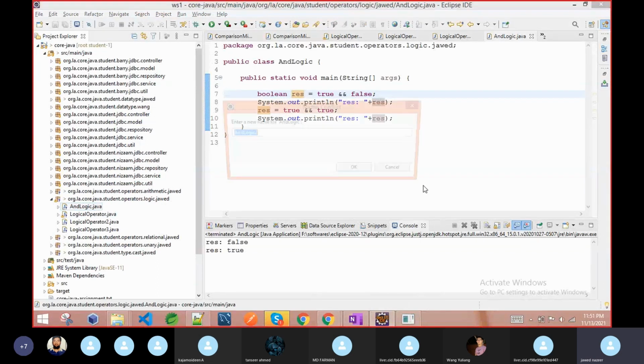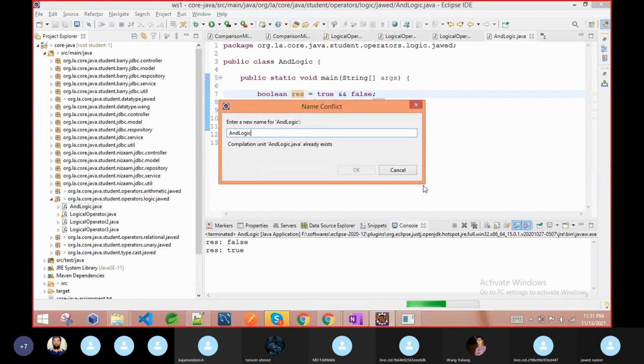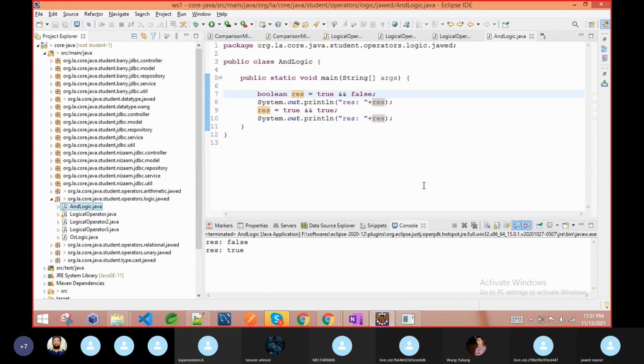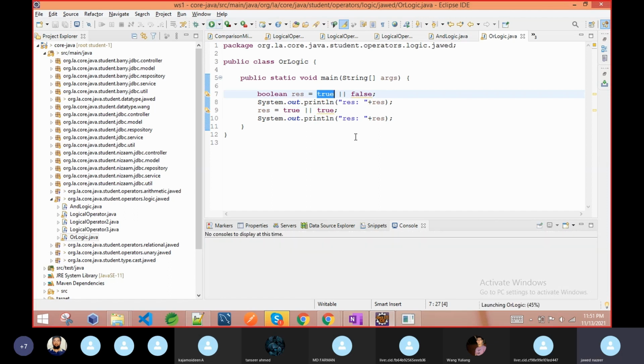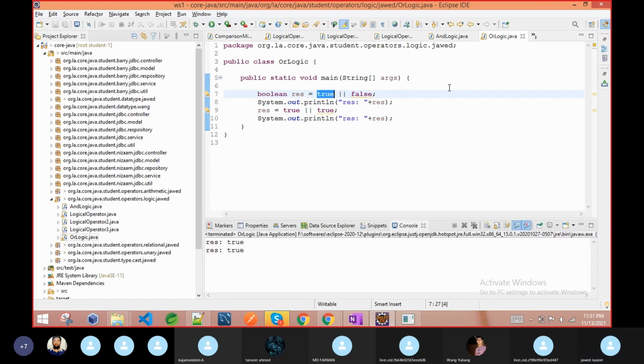Now just reverse this operation. If any one of them is true, the result is true.